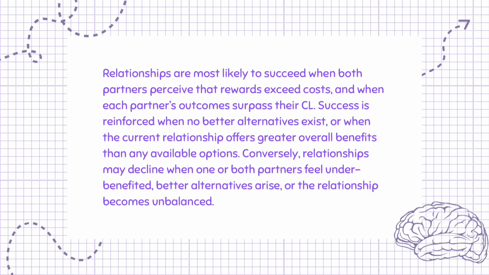Relationships are most likely to succeed when both partners perceive that rewards exceed costs, and when each partner's outcomes surpass their CL. Success is reinforced when no better alternatives exist, or when the current relationship offers greater overall benefits than any available options. Conversely, relationships may decline when one or both partners feel underbenefited, better alternatives arise, or the relationship becomes unbalanced.